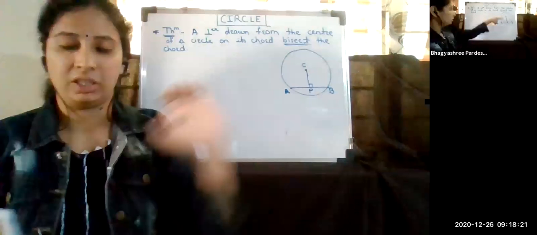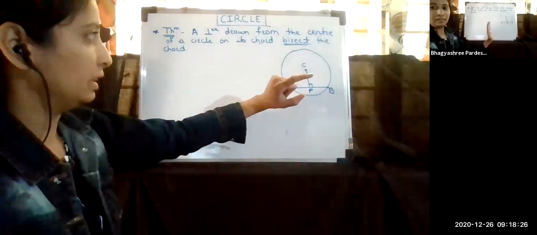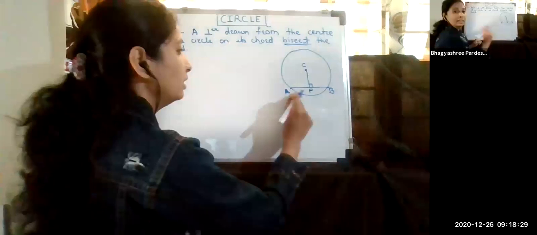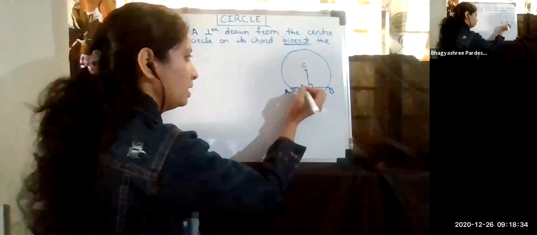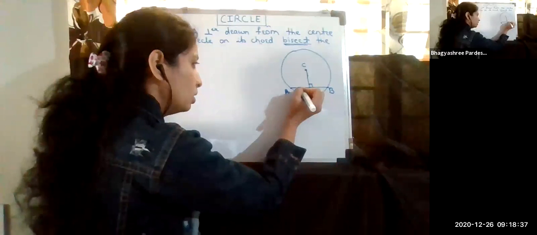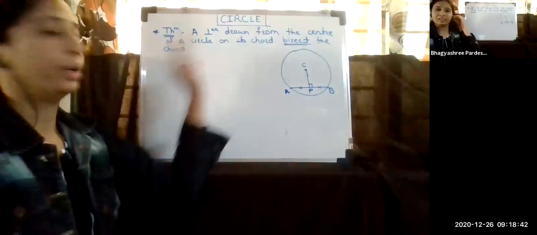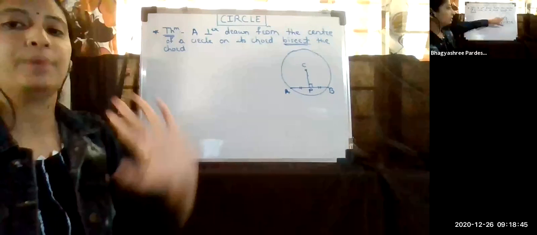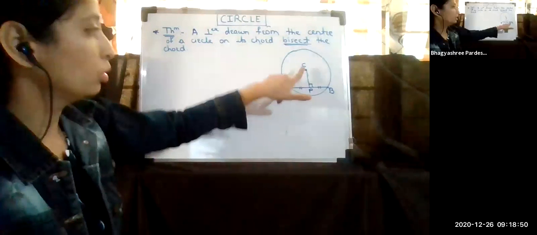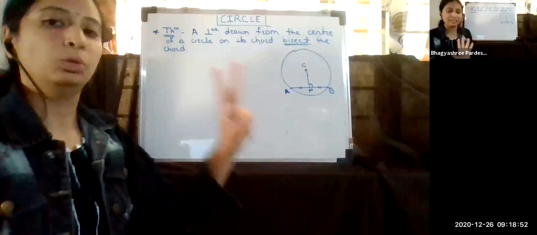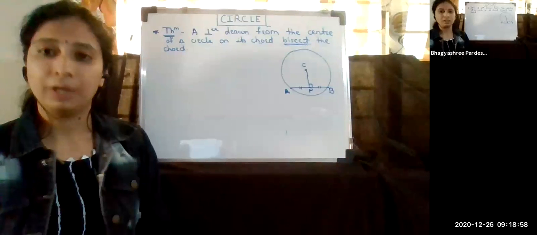So what it's saying is, this perpendicular distance is bisecting the chord, meaning it is dividing this chord into two equal parts. This is AB, and CP is the perpendicular, so AP will be equal to BP according to this theorem. That is the statement of this theorem. Means this CP is perpendicular on AB, so CP is dividing the chord AB into two equal parts. Get that? What is the statement of the theorem? What is the meaning of this theorem? Hope you understood this one.